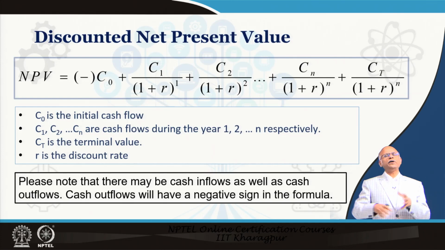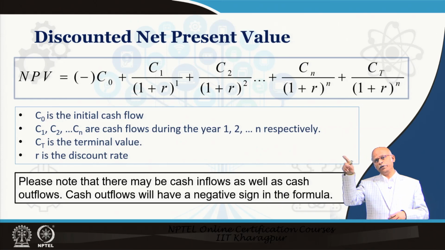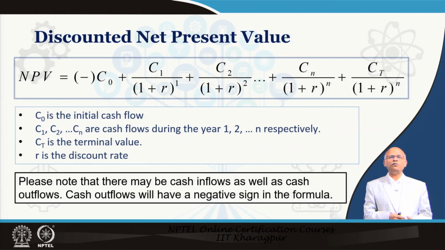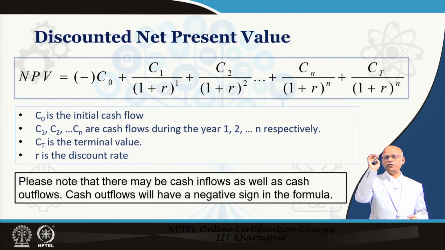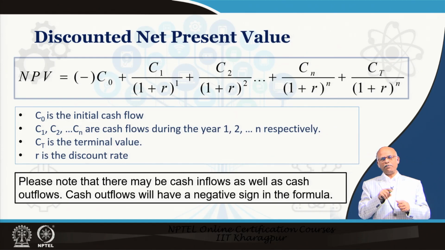Suppose you get another 100 rupees after another 1 year. So, it becomes 2 years. So, you take 100 rupees divided by 1 plus 0.1 whole to the power 2, because it is the second year. That is how the formula is given. Eventually, suppose it is for n number of years, whether 5, 6, 7 years, the general format of the formula is Cn, meaning cash flow during the nth year, divided by 1 plus R whole to the power n.